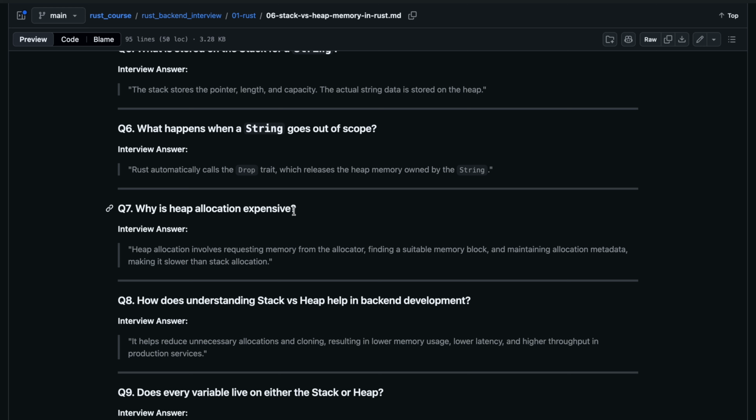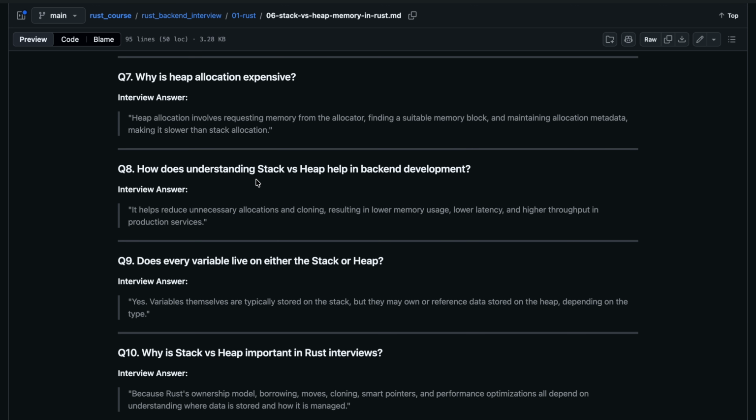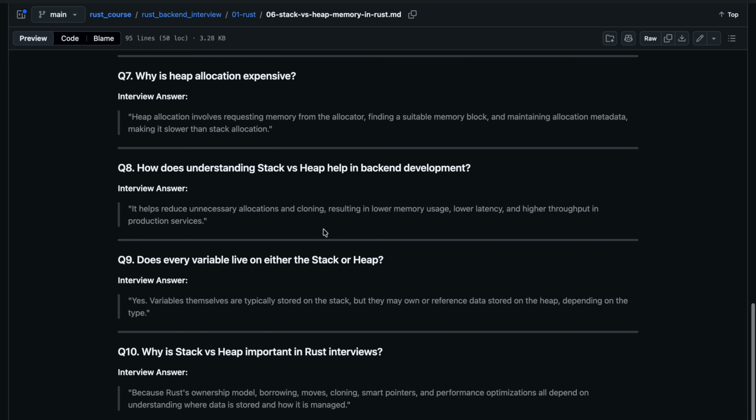Why is heap allocation expensive? Heap allocation involves requesting memory from the allocator, finding a suitable memory block, and maintaining allocation metadata, making it slower than stack allocation. How does understanding stack versus heap help in backend development? It helps reduce unnecessary allocation and cloning, resulting in lower memory usage, lower latency, and higher throughput in production services.